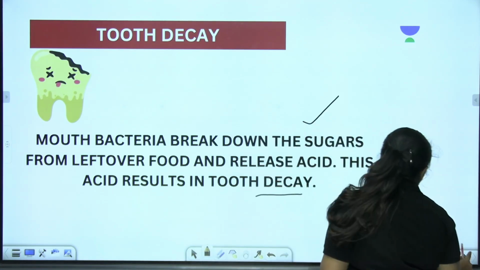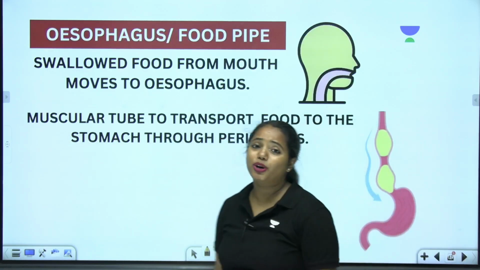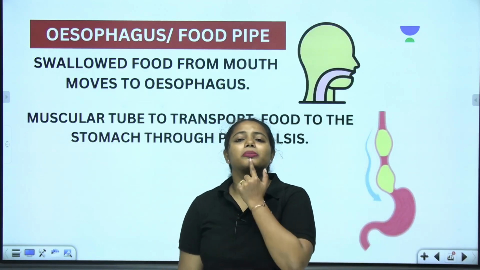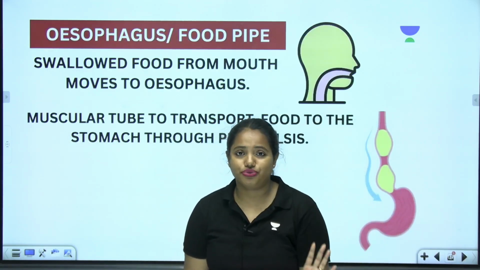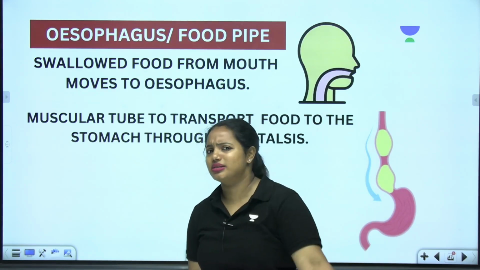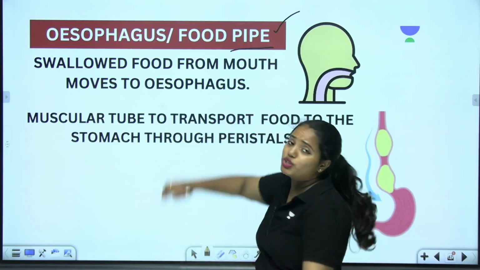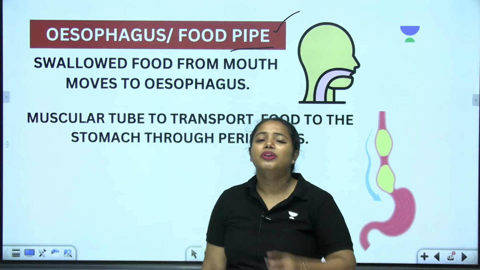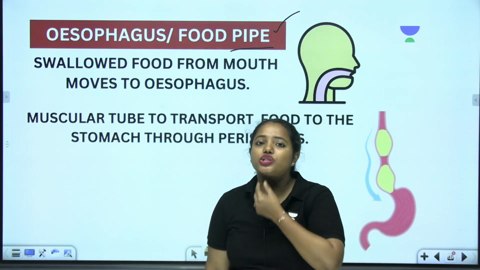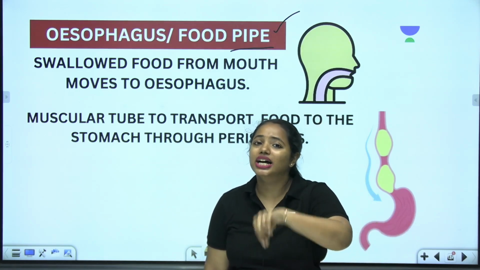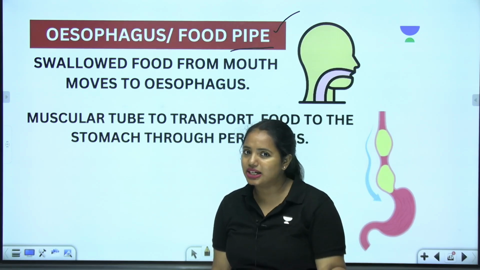And now we are moving towards the next one. It's all about the esophagus. After the mouth, it comes to the esophagus, which has a different name, known as the food pipe. Please write down the points. This is actually a pipe through which the food moves to the stomach. Please understand it.